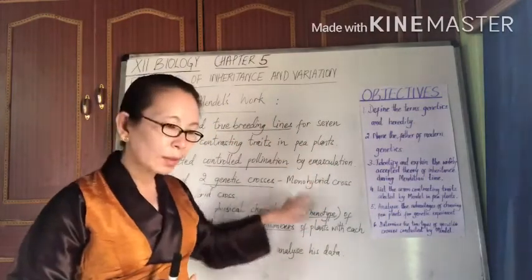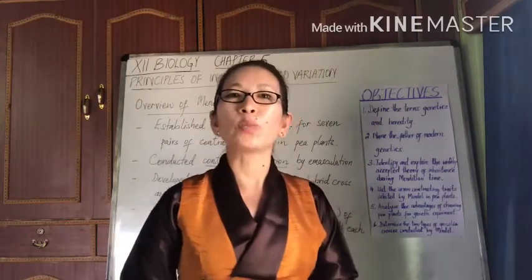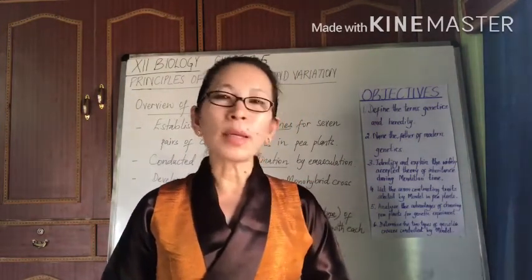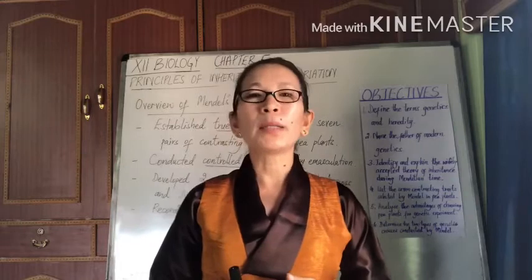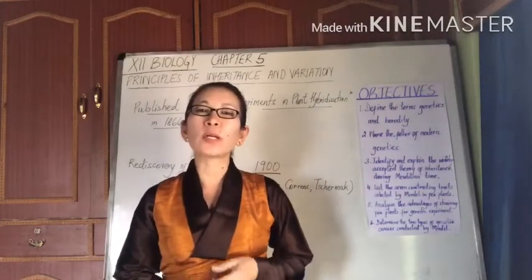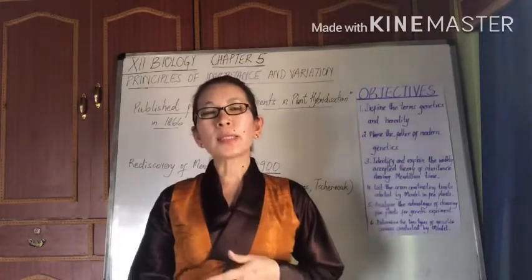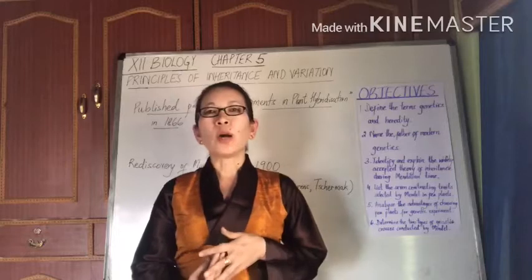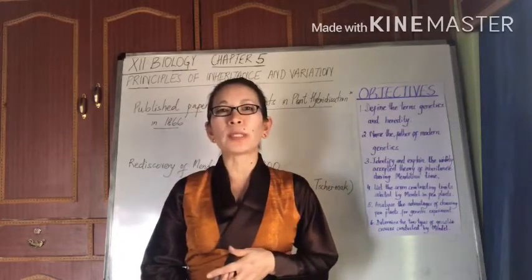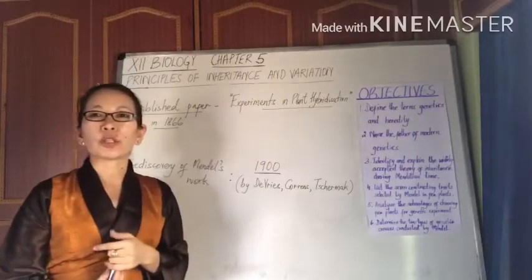So in this way, Mendel was able to complete his work successfully, and in the year 1865, Mendel presented his work to the local Natural History Society, and in 1866, Mendel published his observations on the principles of inheritance in a paper titled Experiments in Plant Hybridization.